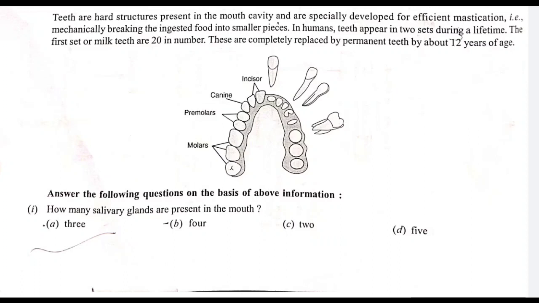I tell you one more word, dental formula. I give you a code like that, 2123. In the same way, incisor, canine, premolar and molar. So incisor 2, canine 1, premolar 2 and molar 3. That will be showing only the upper jaw, and the same thing will be shown in the lower jaw.